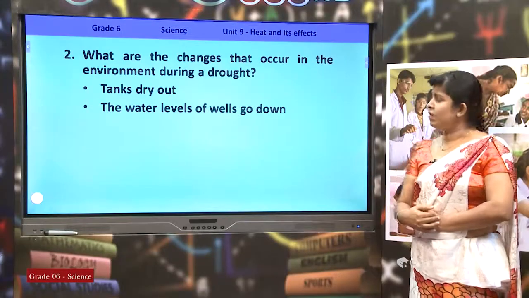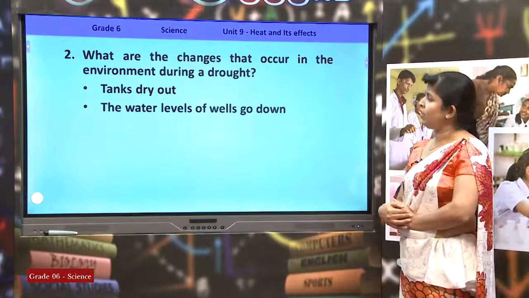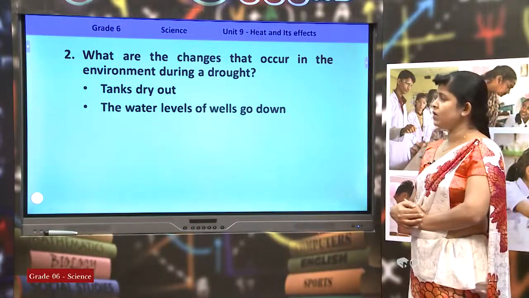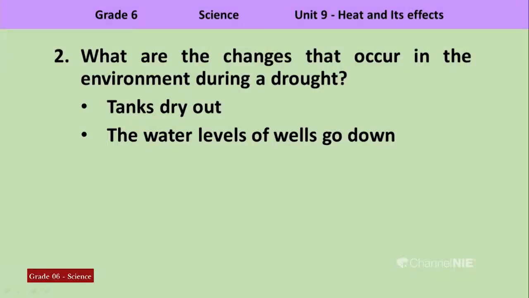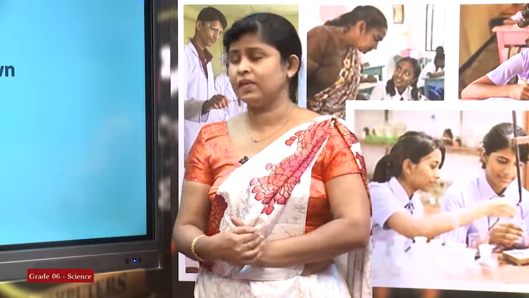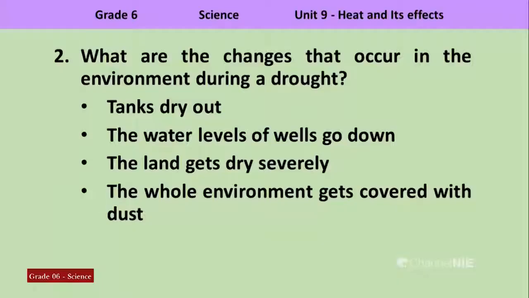And what will happen to the level of water in the wells? The water levels of wells go down. The water level gradually decreases during a drought. Then the land gets dry severely. What do you mean by that? When there is a high temperature in the environment, the land gets cracked and it gets hot severely, it gets dry severely. The whole environment gets covered with dust.